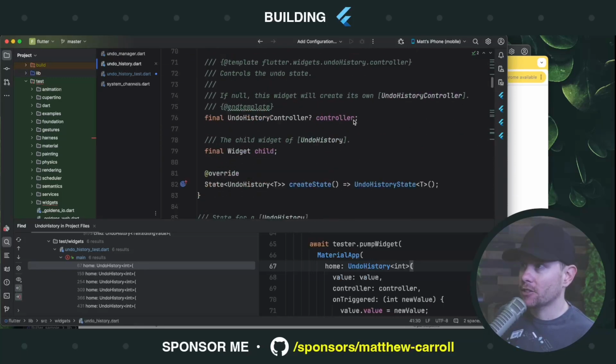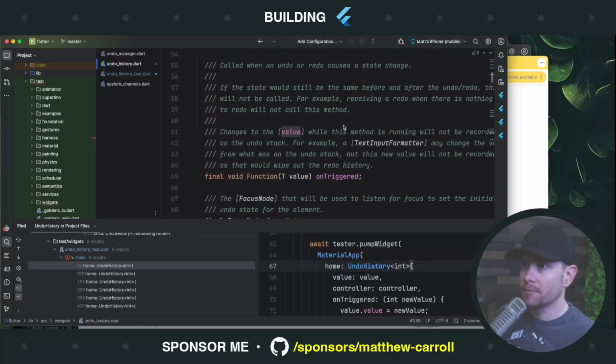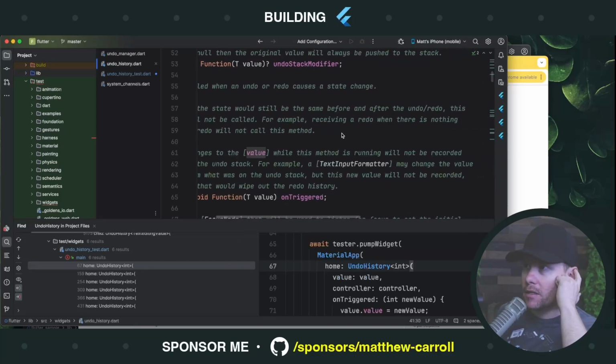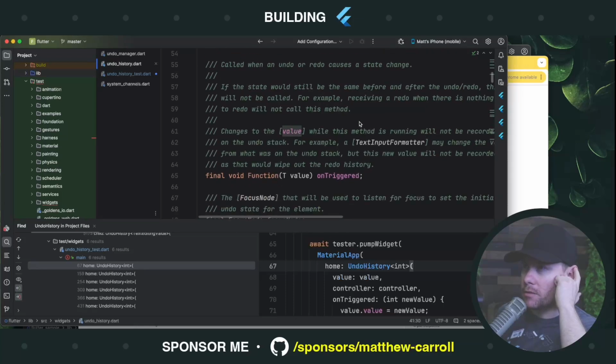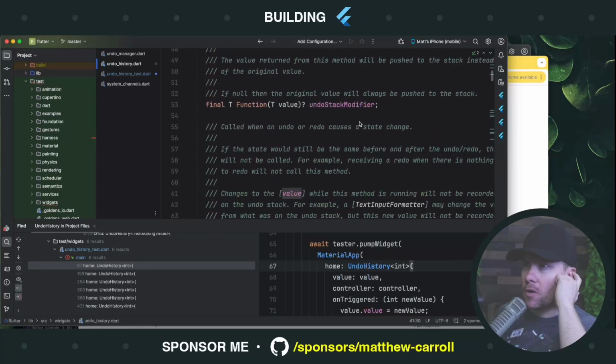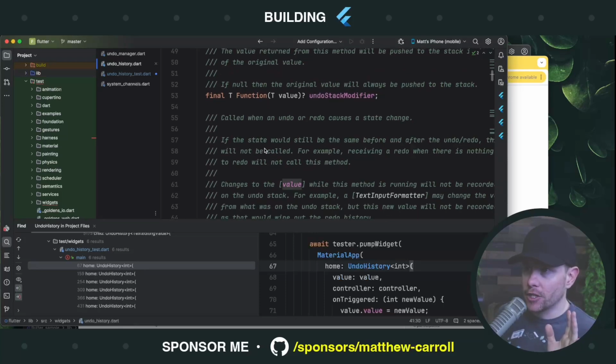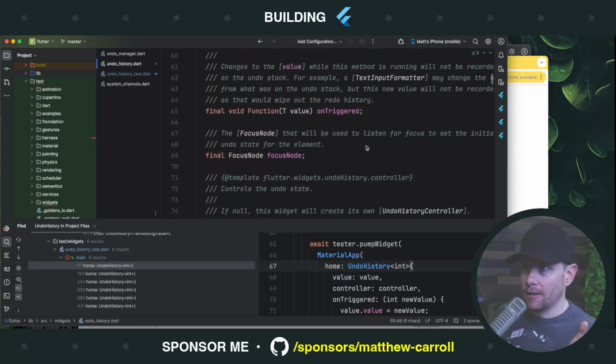So now I'm going to have to actually investigate what this thing does. Called when an undo or redo causes a state change if the state would still be before. Okay, changes to the value while this method is running will not be recorded. Okay, so by value, see there's now an intermingling of terminology. There's this word state, and it seems that state is value and value is state.